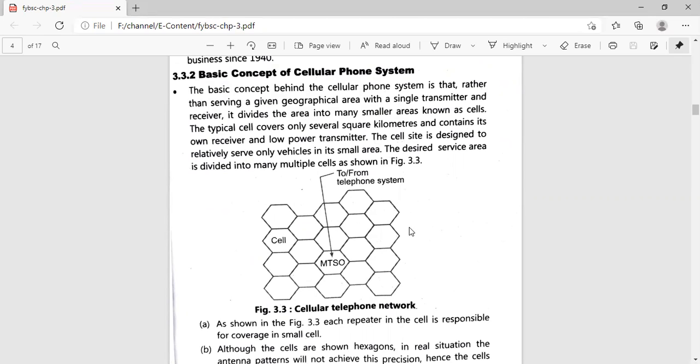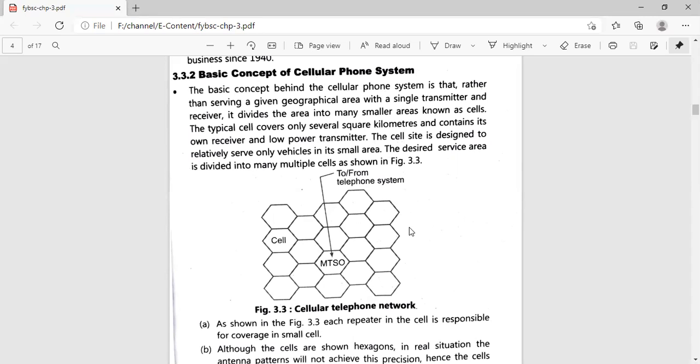The geographical area covered by India is not called one cell. That entire geographical area of India is divided into small cells. A typical cell covers only several square kilometers.